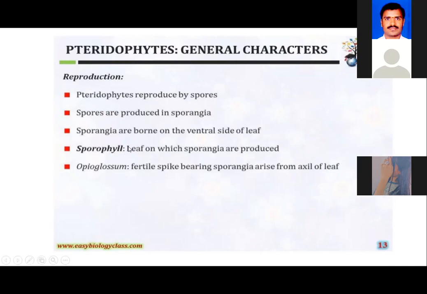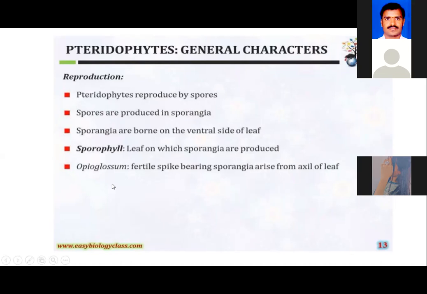What is this phyll bearing? The leaves are bearing the sporangia, the spore-producing organs. So we call them sporophylls. In all the pteridophytes, we come across sporophylls and normal leaves. Sporophylls are the leaves which produce sporangia.